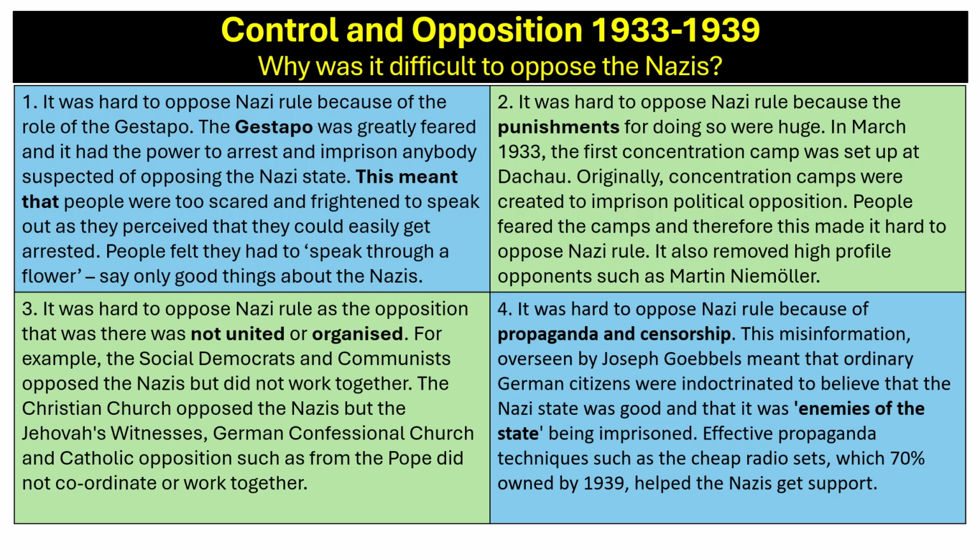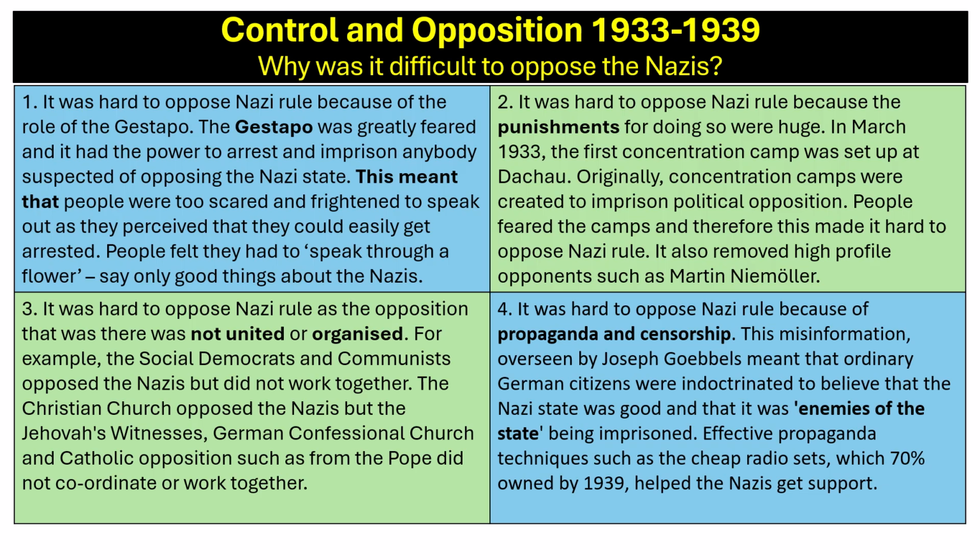So why was it difficult to oppose the Nazis? Well, it was hard to oppose the Nazi rule because of the role of the Gestapo. It was greatly feared and it had the power to arrest and imprison anybody suspected of opposing the Nazi state. This meant that people were too scared and frightened to speak out as they perceived they could easily get arrested. People felt they had to speak through a flower, say only good things about the Nazis.